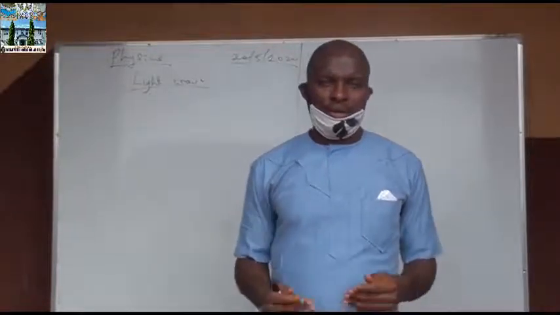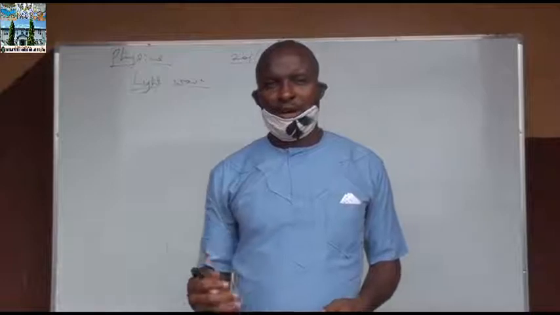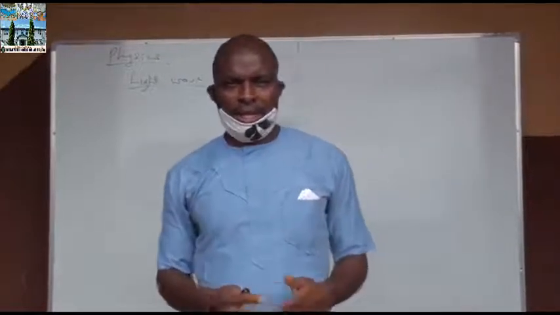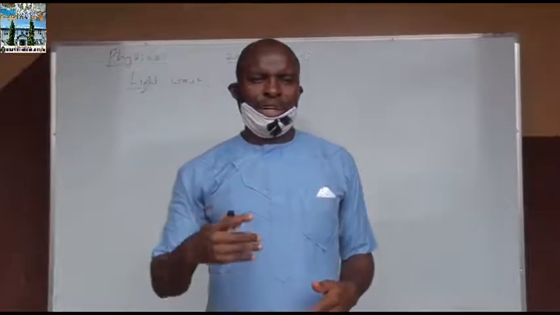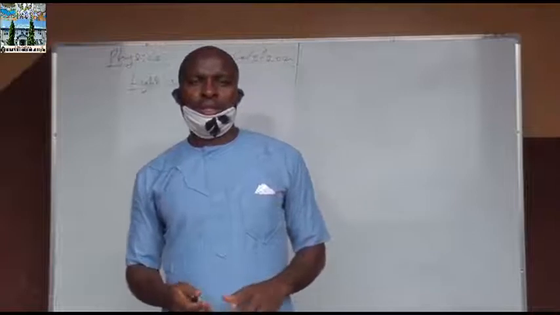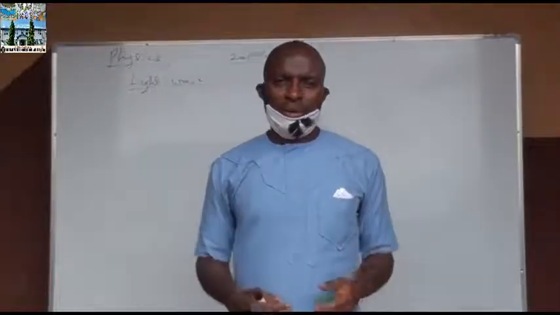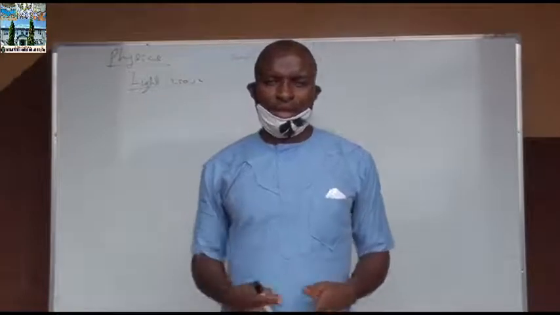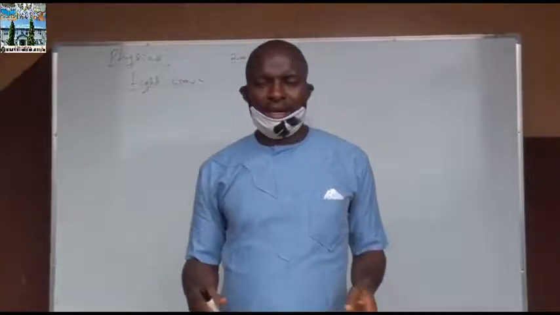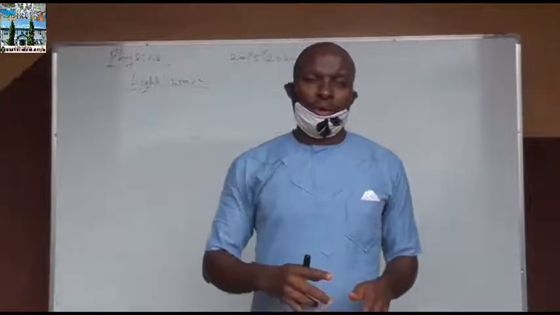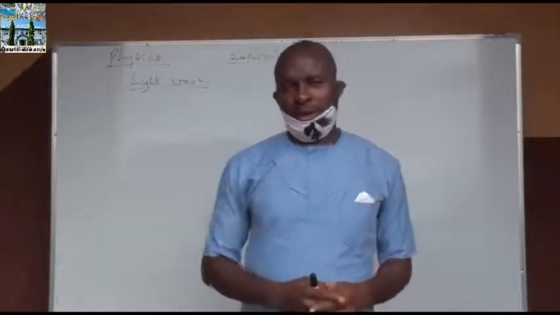For example, if you enter a room and you want to see an object inside the room, you can flash a torch in a dark room so that you can be able to see that object. Please, I would like you to demonstrate this at night. Use your torch or your candle and enter a dark room. You will be able to observe everything inside that room.